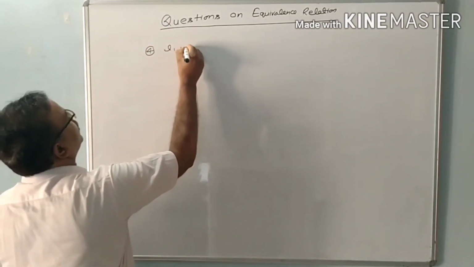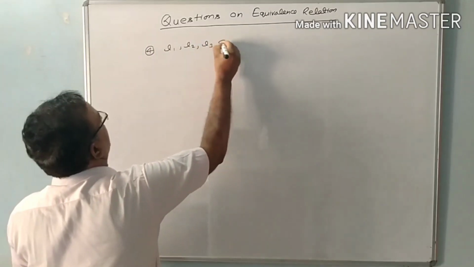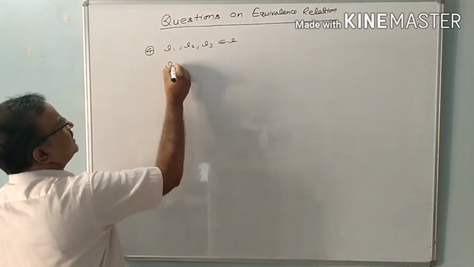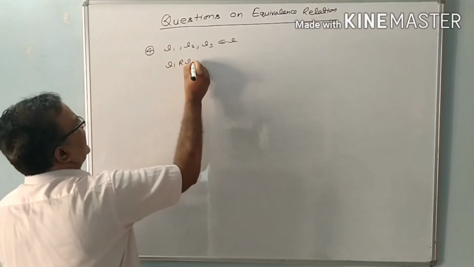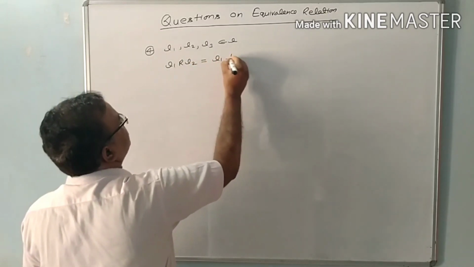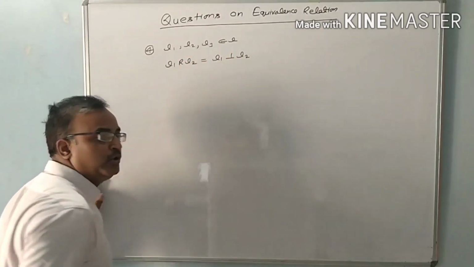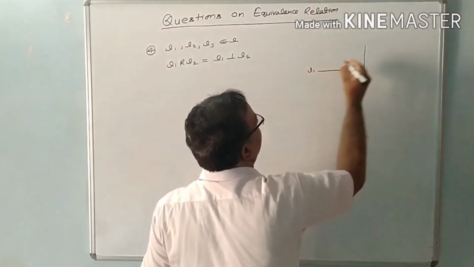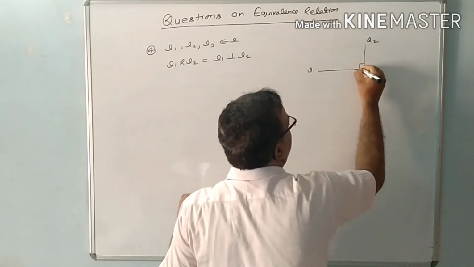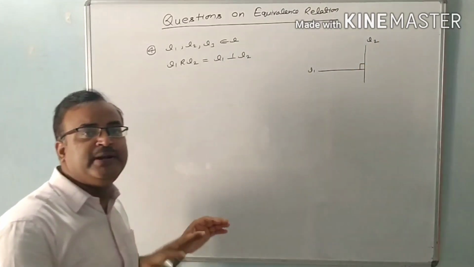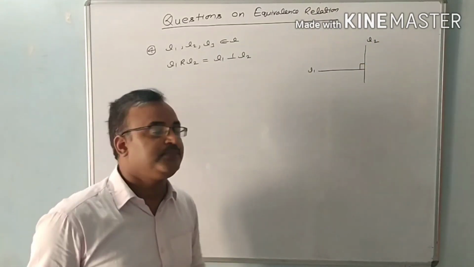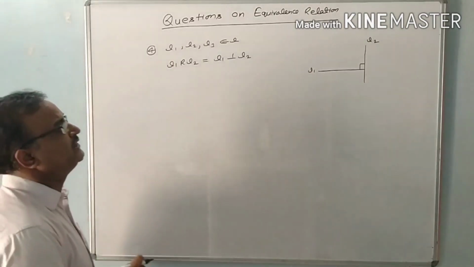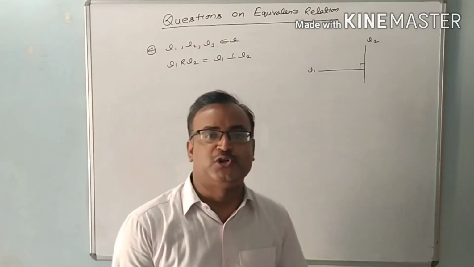If L1, L2, L3 belongs to L, L1 is related to L2 is that L1 is perpendicular to L2. That means line L1 is perpendicular to L2. This relation between two lines is given, and we have to check that the given relation is equivalence relation or not.